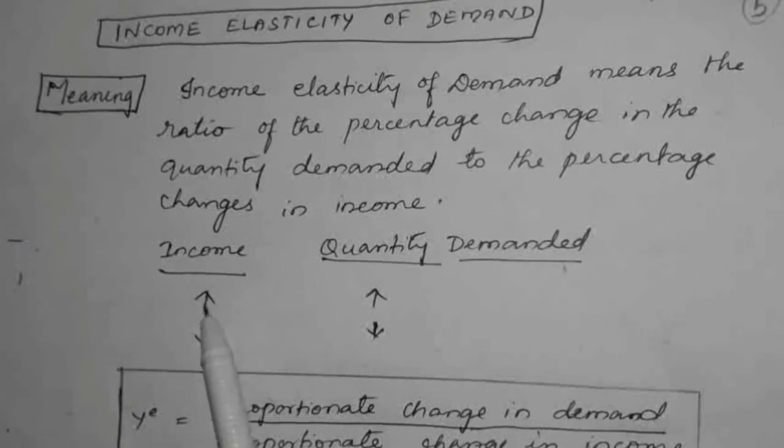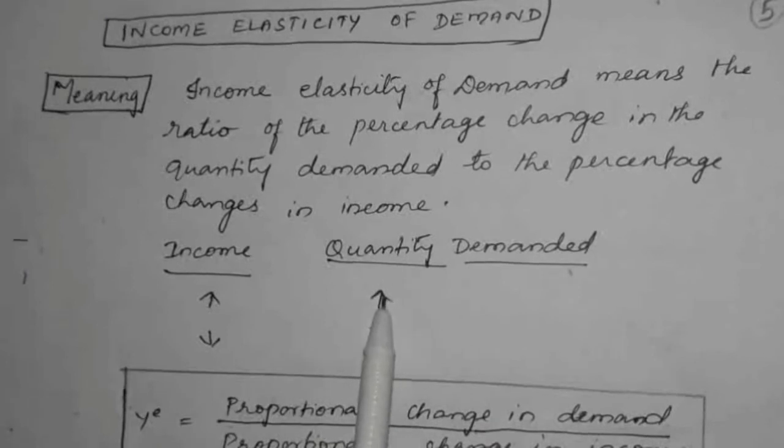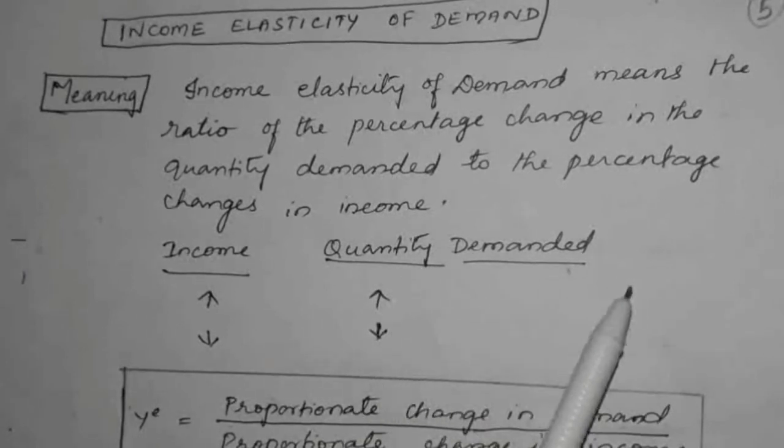So what happens? He will prefer a greater quantity. If income increases, there will be an increase in the quantity demanded of the particular product, and vice versa. So we can define income elasticity of demand as proportionate change in demand divided by proportionate change in income.